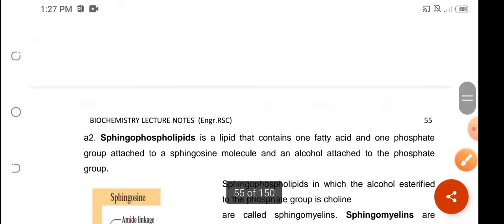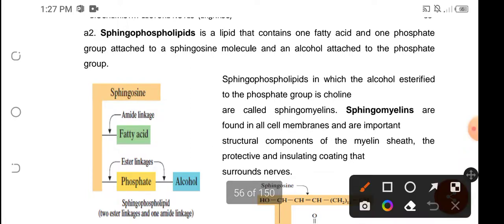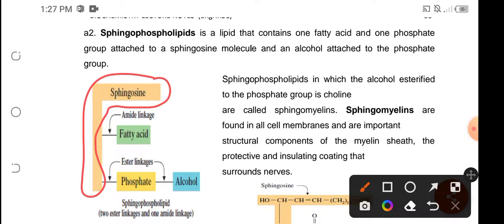Now, the second type of phospholipid is the sphingophospholipid. For this type, instead of glycerol, we have sphingosine. Instead of 2 fatty acids, as in the glycerophospholipid, sphingophospholipid will only have 1 fatty acid.